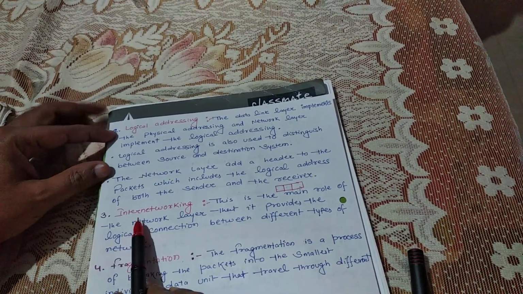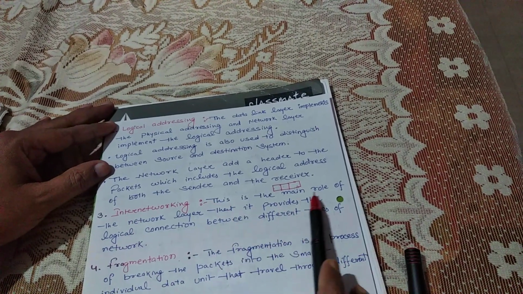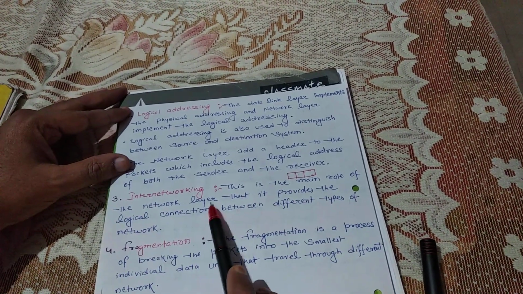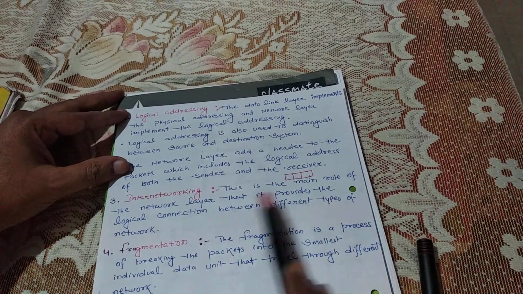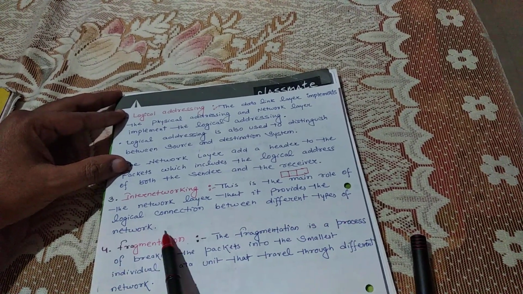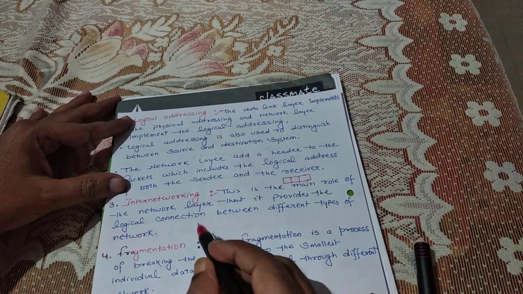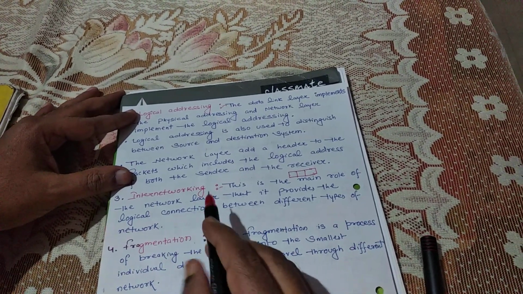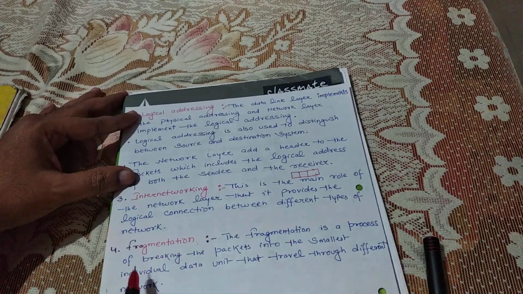Okay, next is internetworking. This is the main role of the network layer, that it provides the logical connection between different types of networks. So it also describes the logical connections between different networks.